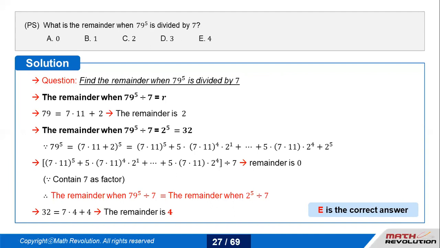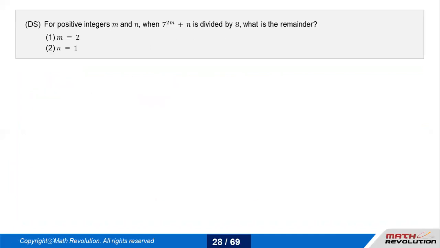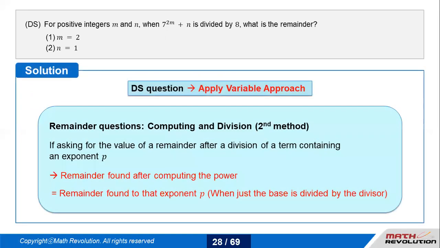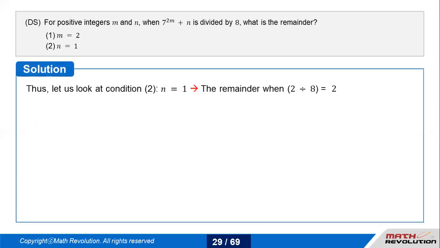The other question that we were discussing right now is 7 to the power 2m plus n divided by 8. So this is the remainder question. Let's look at condition 2. n equals 1. So the remainder when 2 is divided by 8 is already 2, because 7 to the power 2m gives you a remainder of 1.